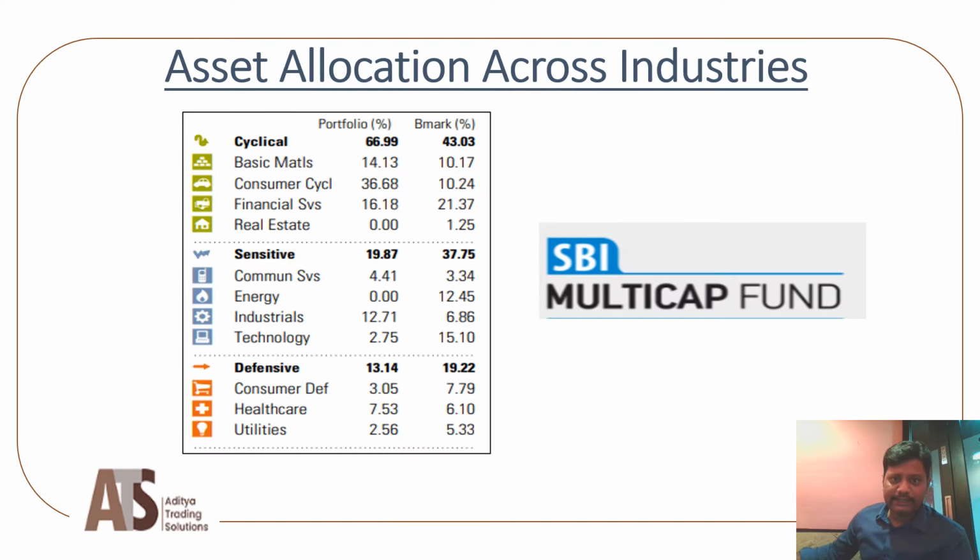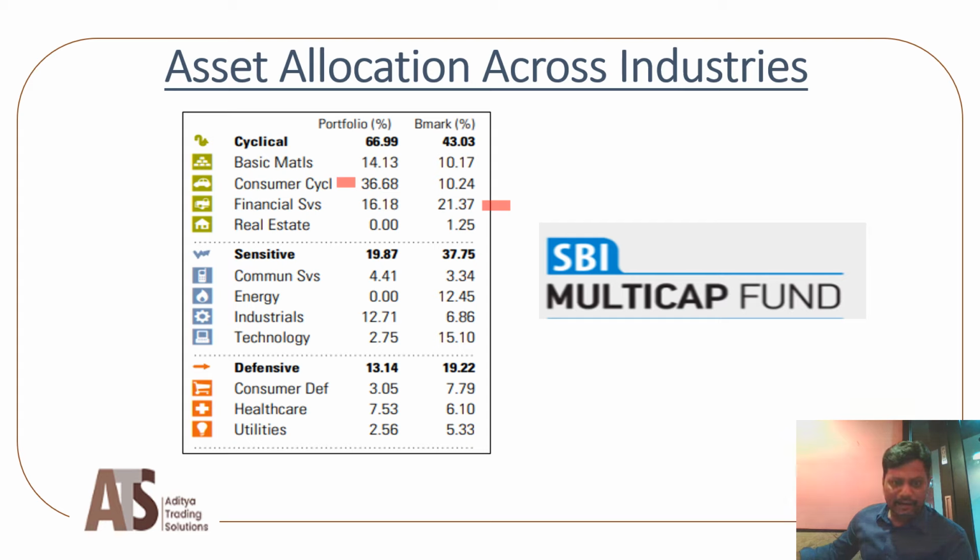Now let us check the asset allocation across industries. For SBI Multi-Cap Fund, more investments went into consumer cyclicals. That is because there are more investments in the auto sector. That's why consumer cyclicals have more weightage in the portfolio. If we see broader indices, mostly financial services will be the major portfolio holding. But in the case of SBI Multi-Cap, consumer cyclicals is the major portfolio holding.